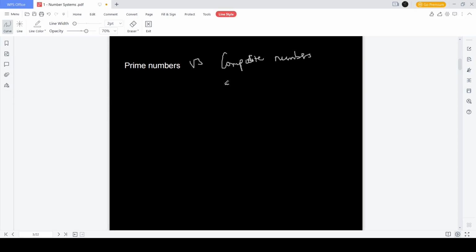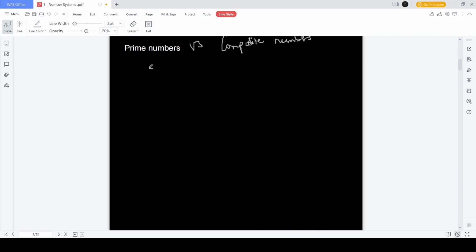Pardon my bad handwriting. Prime numbers are any numbers which have factors of only one and the prime number itself. So the factors of the number are 1 and the prime number itself. An example for this is 2, where the factors of 2 are 1 and 2. 3, where the factors are 1 and 3.